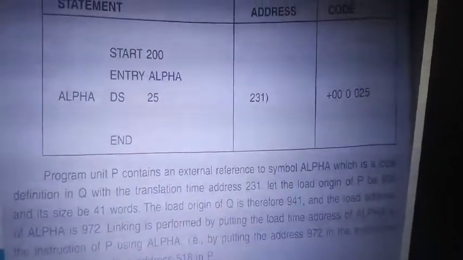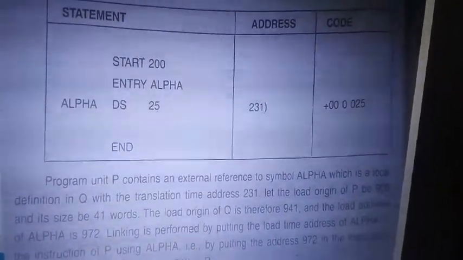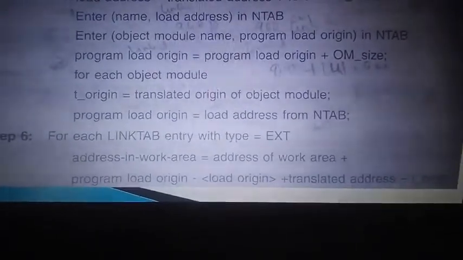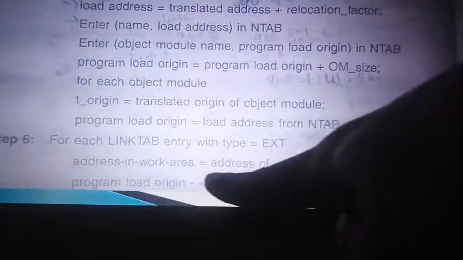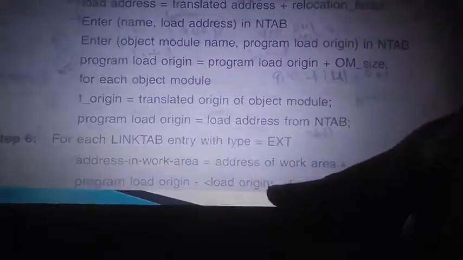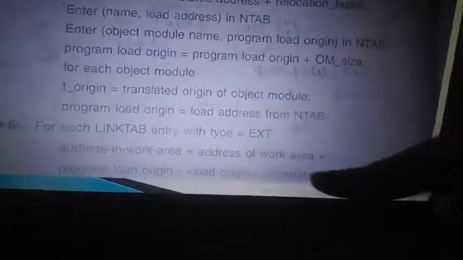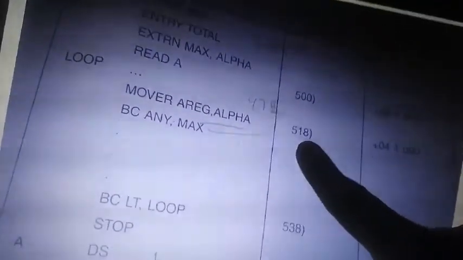The work area is 900, that is the load address. 900 plus program load address 900, minus load origin 900. This 900 gets cancelled. Here 900 plus translated address. What is the translated address of alpha? The translated address is 515 and the translated origin is 500.